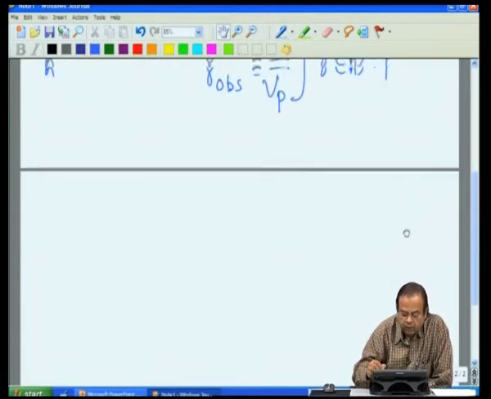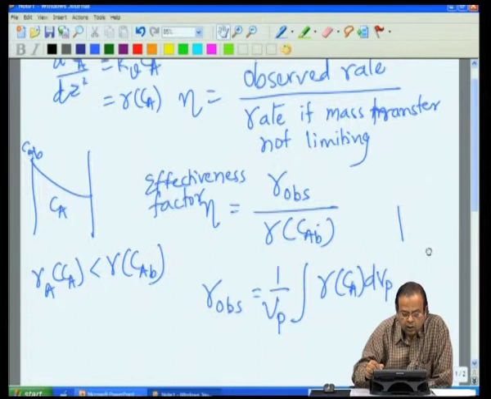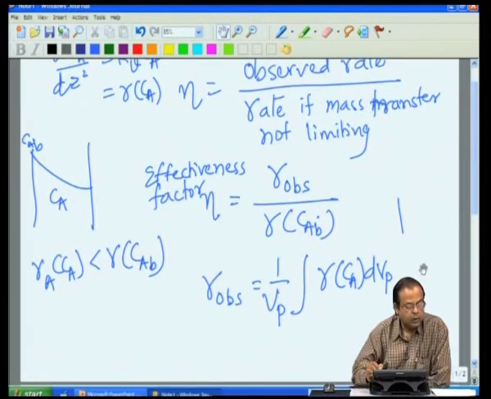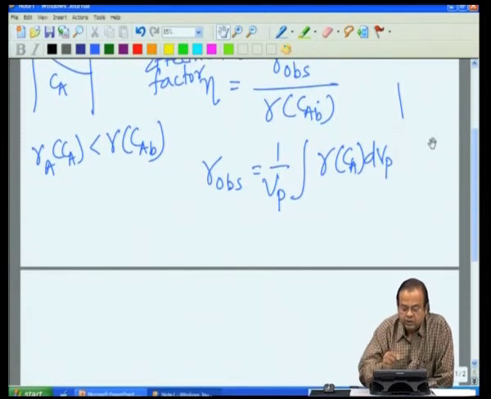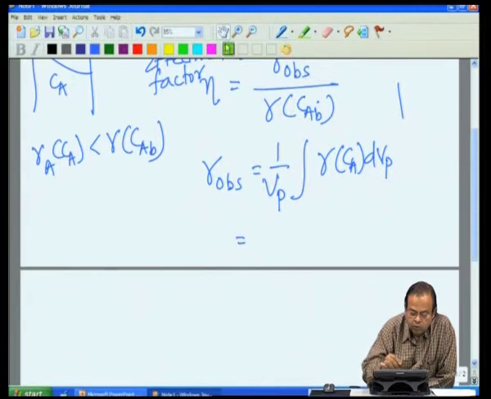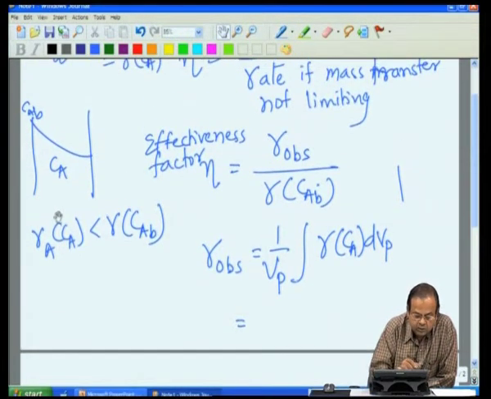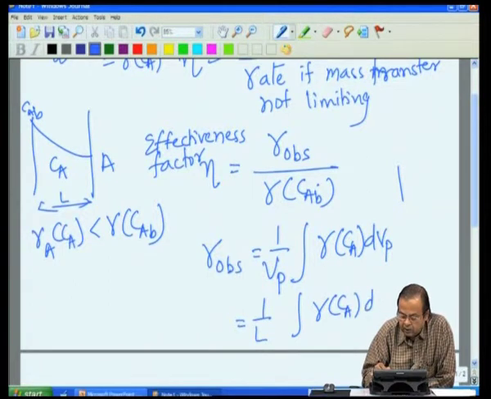Now, how do I calculate this R observed? For this slab geometry, I can write this by taking the volume of the pellet: if the length is L and the cross sectional area is A, then this is nothing but 1 over A integral R dCA dz.